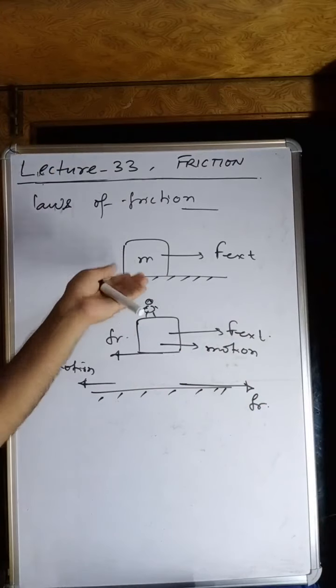We are not applying the external force actually over the M2, so what is responsible to carry this M2 in the forward direction? Of course, on this body the friction force is acting in this direction, but we have studied right now that it is the conjugate force. So over this body there will be the friction force in this direction, and this friction force is responsible to carry the lower block in the forward direction.